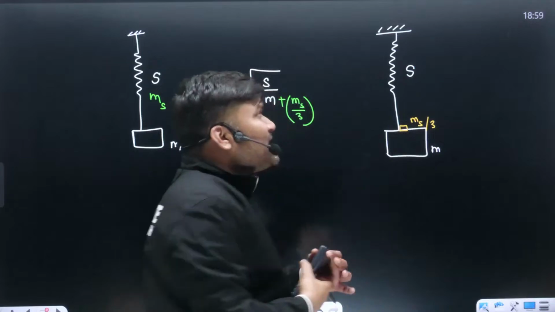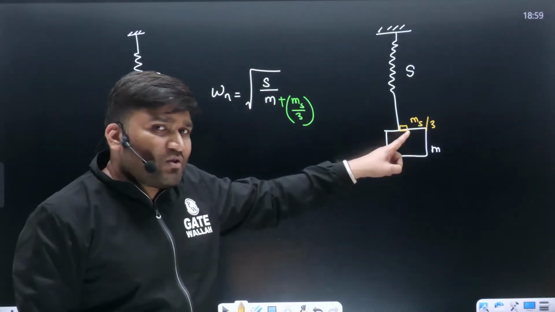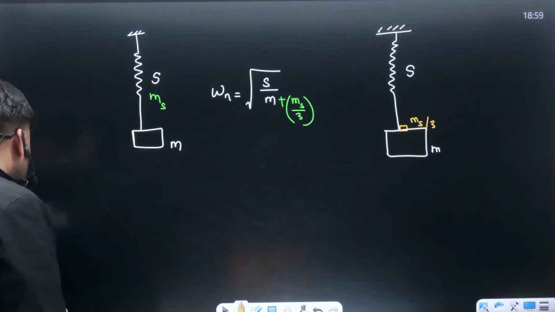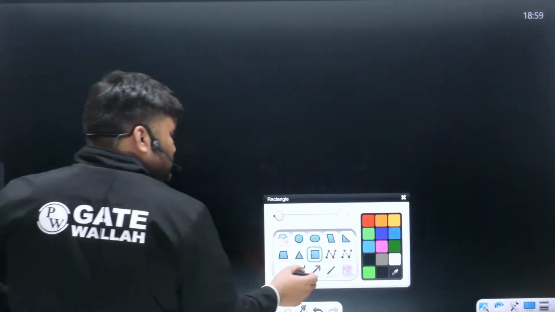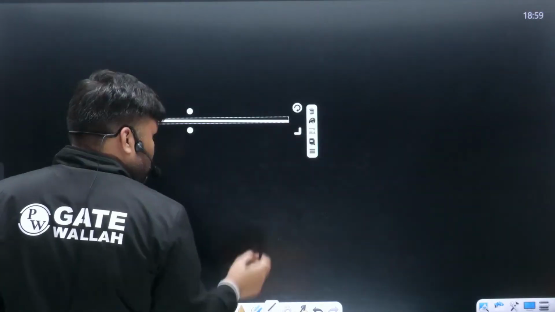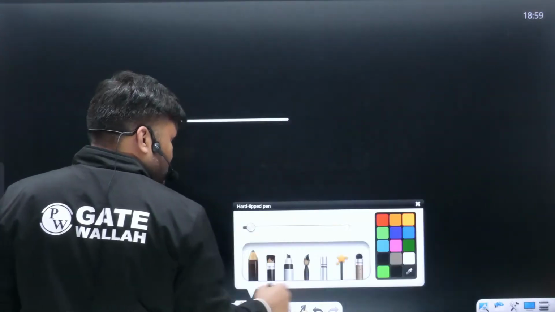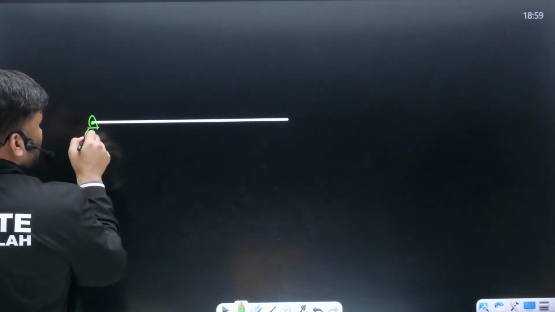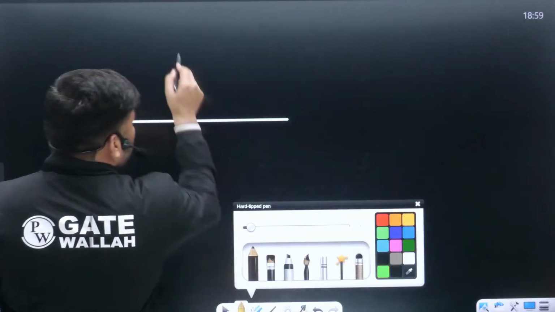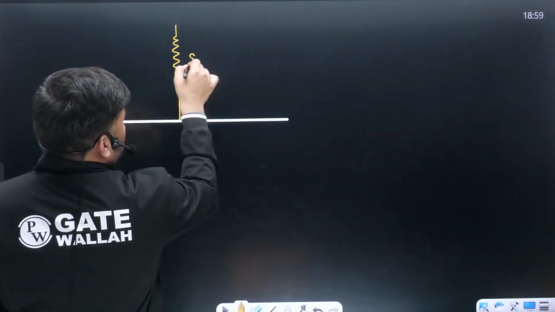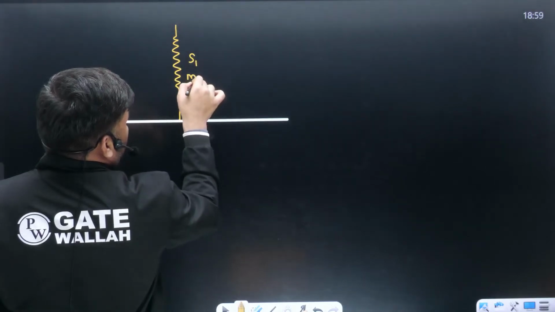So whenever a spring is having mass and you have to solve that question, what will you do? Sir, this is a rod, look very carefully. This is S1 stiffness, ms1 is the mass.